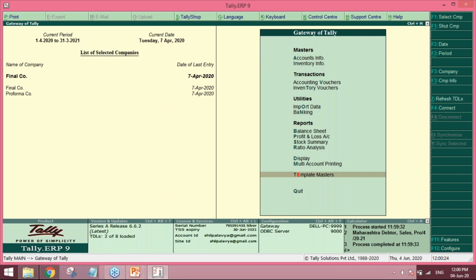With the help of this, you can use the pro forma and final company for reporting purposes. If there is any issue of outstanding, you can use the group company reports, select them, and see the total bills outstanding of these particular clients. This way, the pro forma company will have only outstandings, and the final company will have all the receipts and the invoices which are confirmed and finalized.